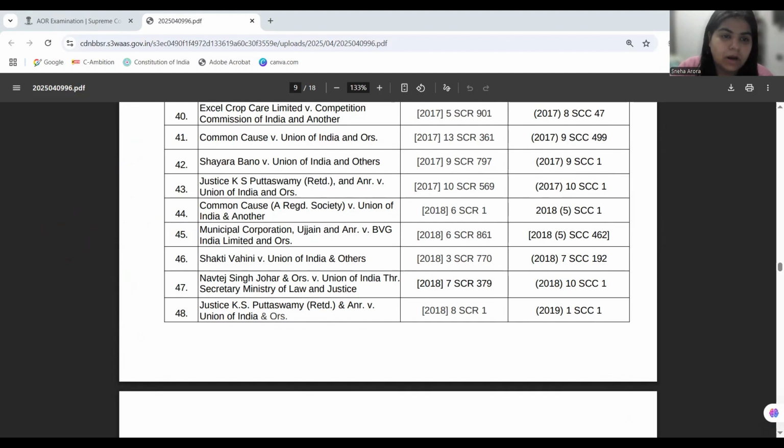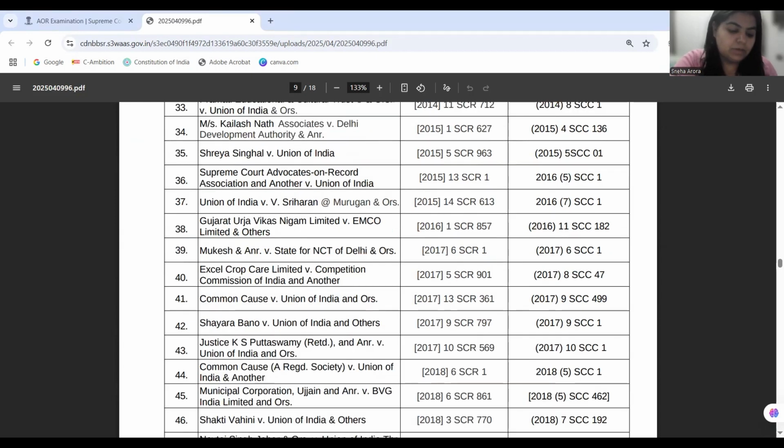Now coming on to our next theme. Okay, so we have discussed the basic structure doctrine. We have discussed right to life, Article 21 interpretation. So it's not that other cases are not touching on Article 21, but rather the theme is made such that Article 21 is directly being interpreted by these cases. Okay, now we come to affirmative action. The next theme of the discussion is affirmative action.